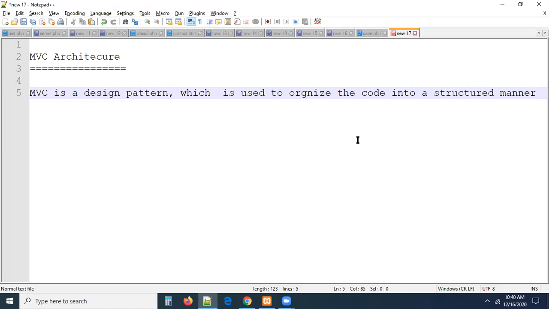What is the meaning of it? How can we design the code? Designing the code here does not mean using CSS and all. That's not the matter here. Designing means organizing: placing the code into the proper location.